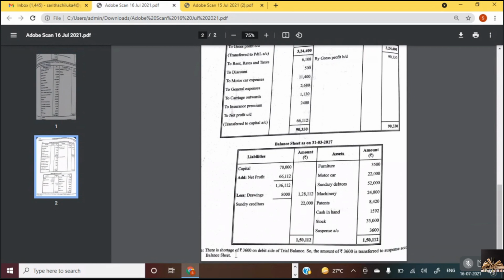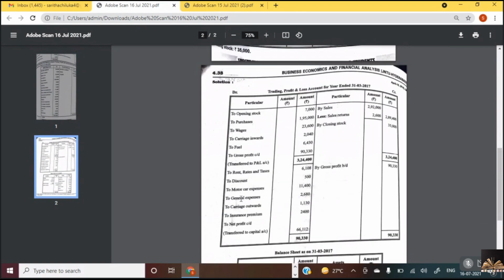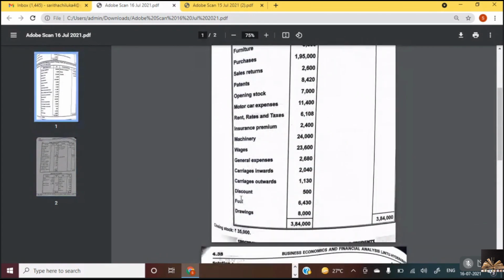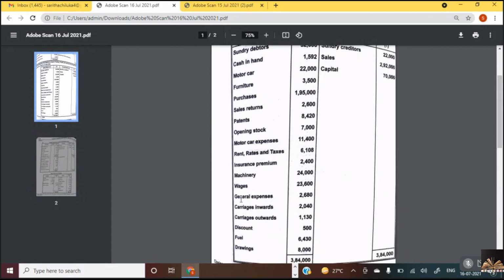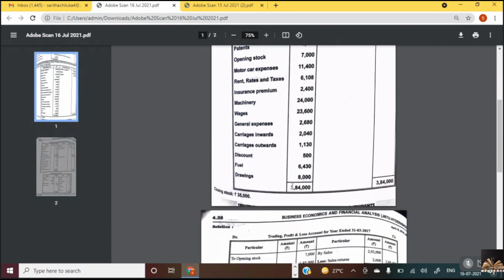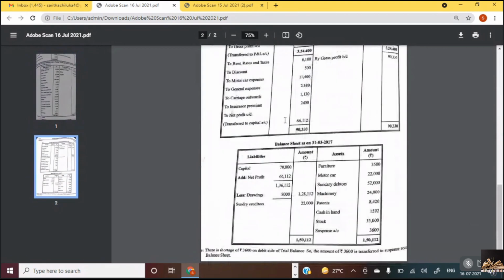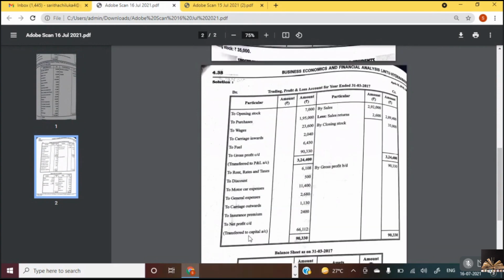Is it clear, Nana? After doing all the items, if the balance is not tallying, to clear the doubt, what you do is, initially you can do it, but it is a waste of time. When the balance sheet does not tally, take two minutes, do the total of all the debit balances and the total of all the credit balances, and see whether they are equal. But in this problem, the debit side is less by 3,600. So we take it in the suspense account. If it is less on the credit side, we take it on the liability side.